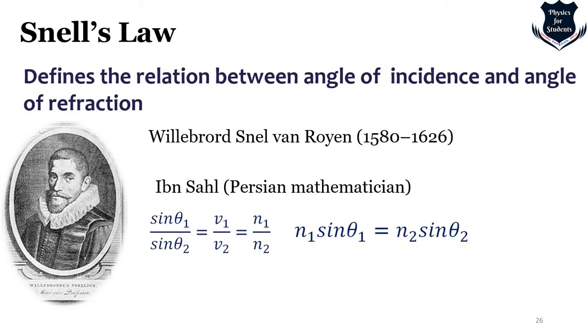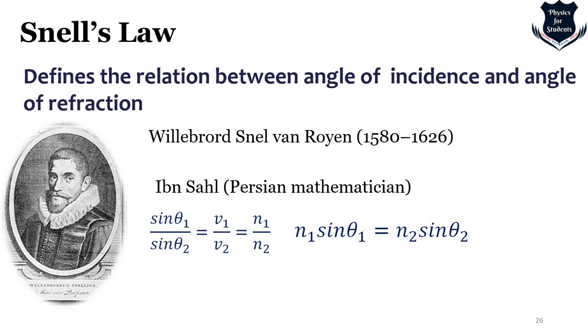Now this is actually Snell's law, right? It shows the ratio of the sines of the angles, the angle of incidence, n1, which you can call I, and n2, which is refractive, you can call R.